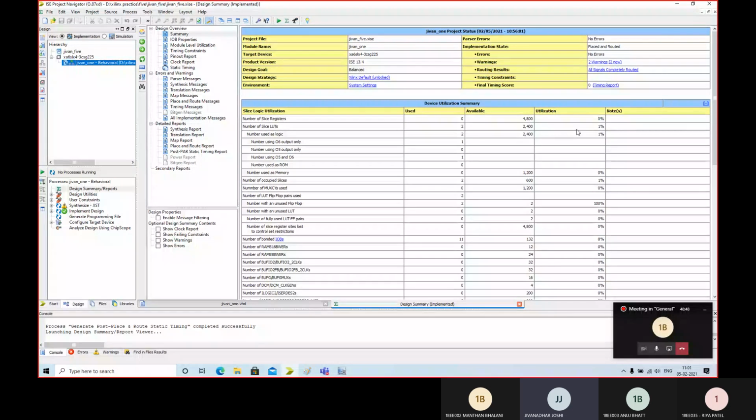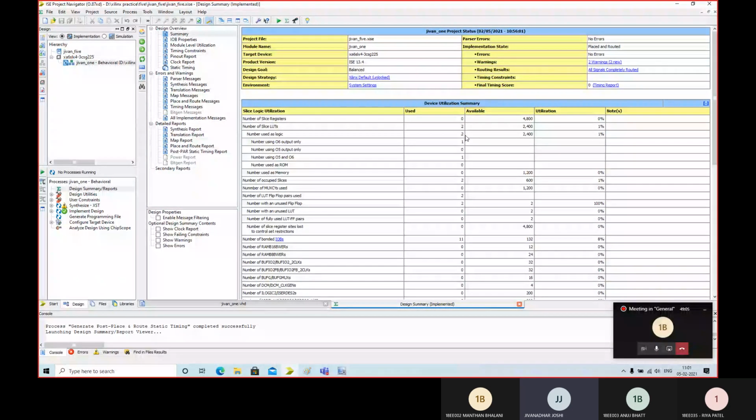No, sorry, not 24. Here they are mentioning 2. We are making some mistakes. See, the number of used LUTs is 2, and similarly the number of logic used is also 2.